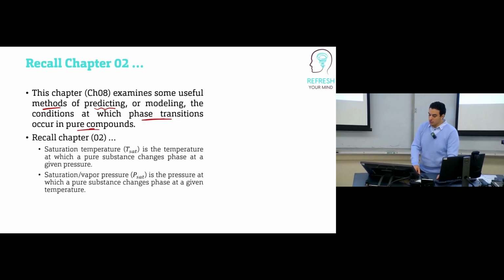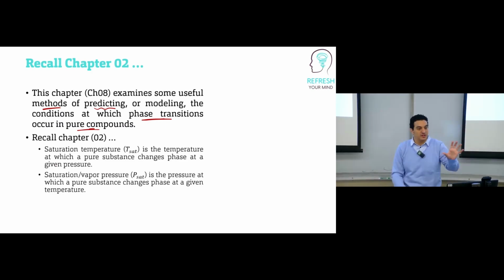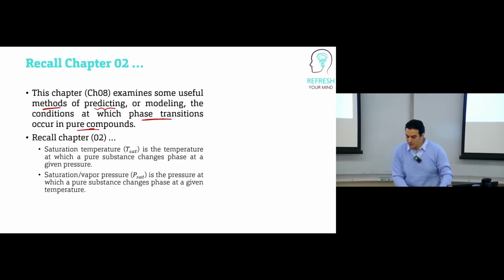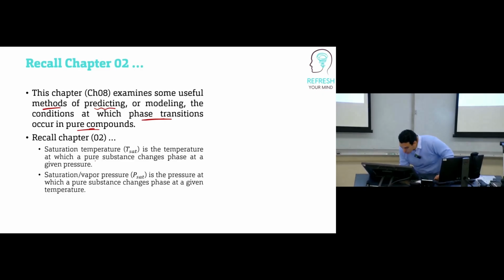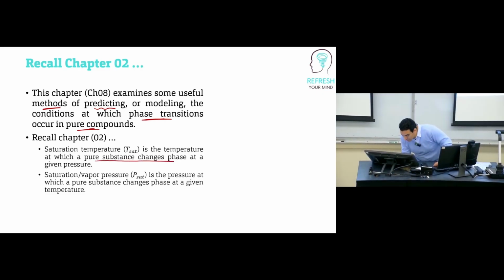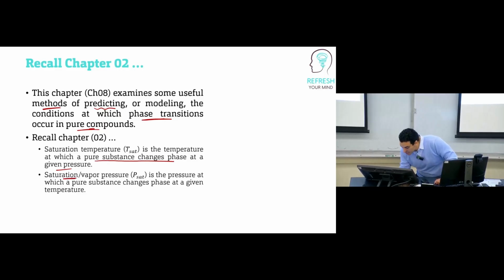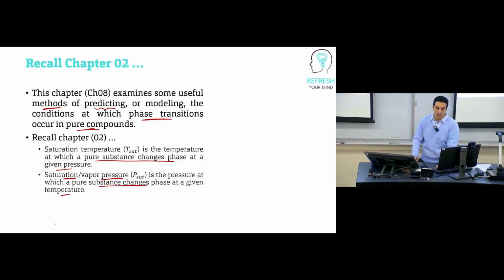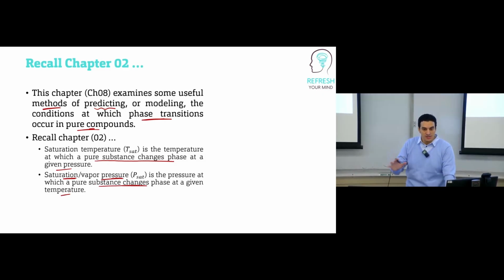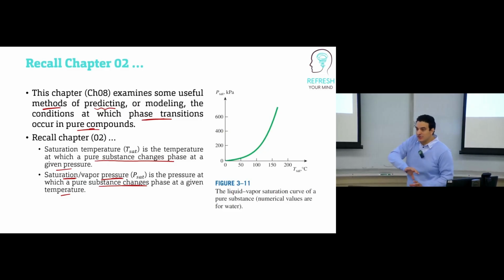And if you remember from chapter 2, we defined two things. We defined saturation temperature, and we said this is the temperature at which a pure substance will change its phase at a given pressure. And we have something called saturation pressure or vapor pressure. This is the pressure at which a substance will change its phase at a given temperature. And saturation pressure and saturation temperature are related, directly proportional to each other. The common example we gave for this is water.